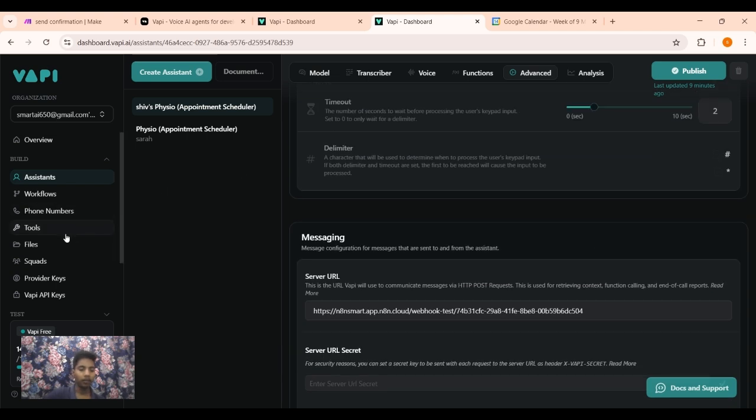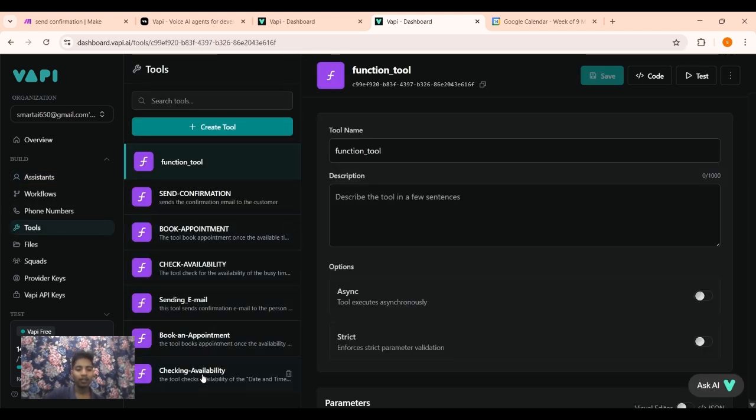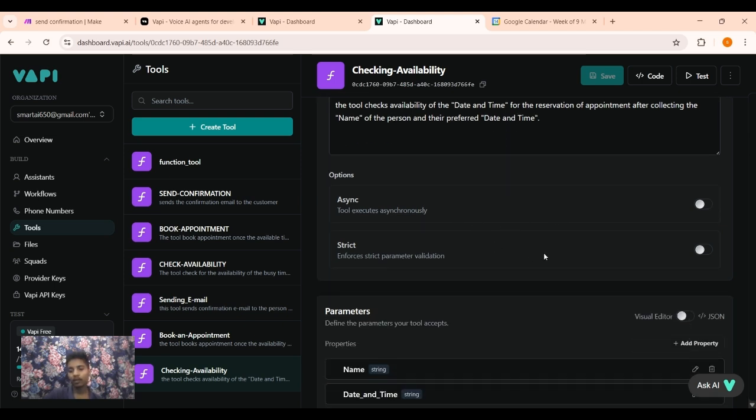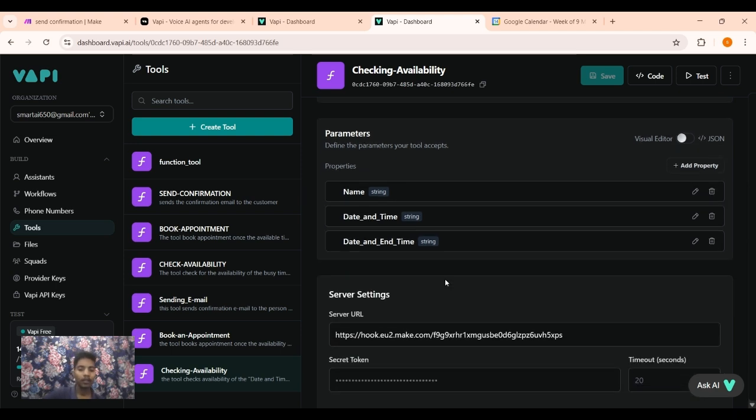And the main part is tool creation, which is here. First is the check availability tool. The tool name is checking availability. The description is: the tool checks availability of the date and time for the reservation of an appointment after collecting the name of the person and the preferred date and time. And the parameters are name, which is a string, and date and time, which is also a string.